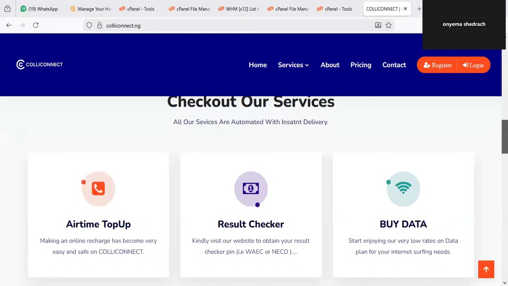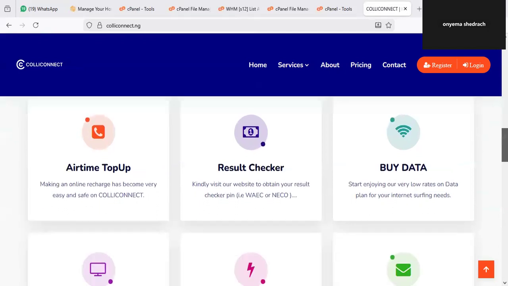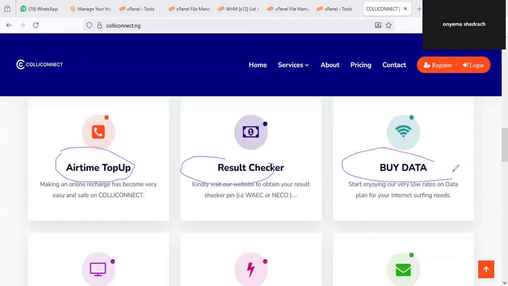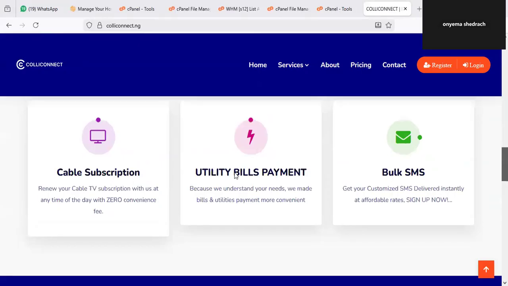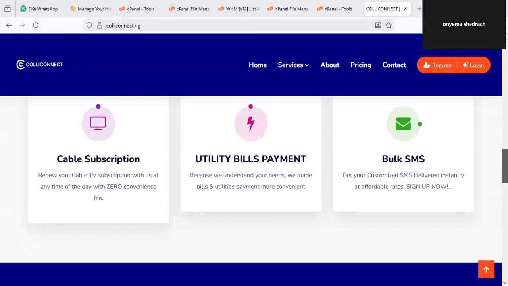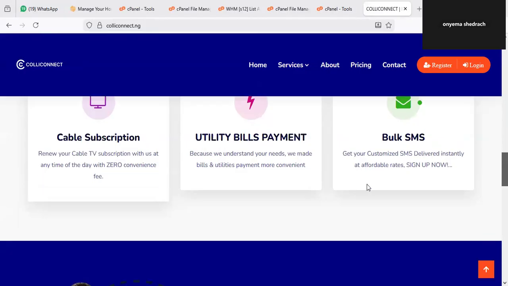So you can do so many things on Colliconnect. You can do airtime top up. You can see it right away. You can do result checking. You can also buy data. So this platform is top notch, and I recommend you use the link in the description to sign up. Cable subscription is also here, utility payment, and even bulk SMS. So many things are on this platform.